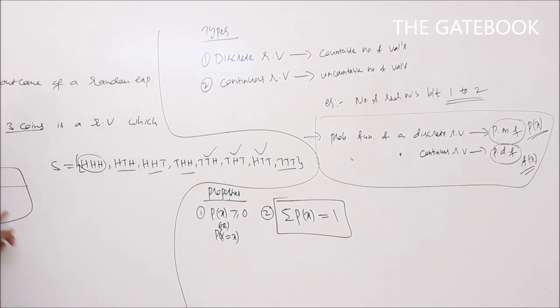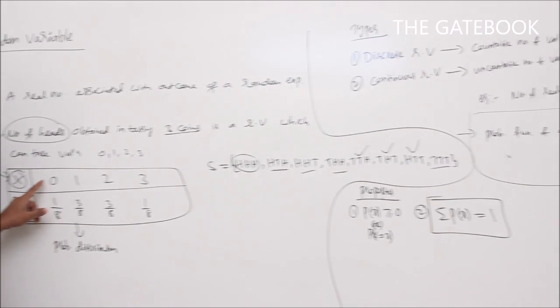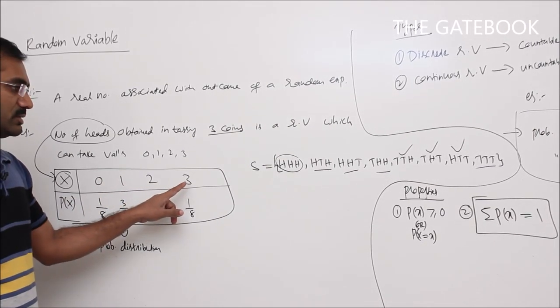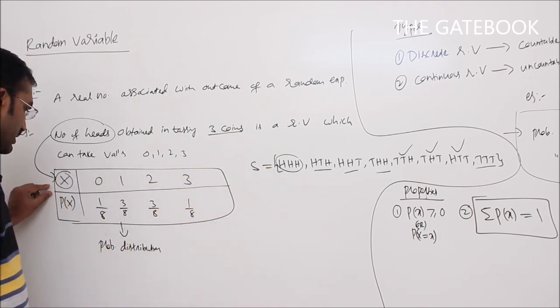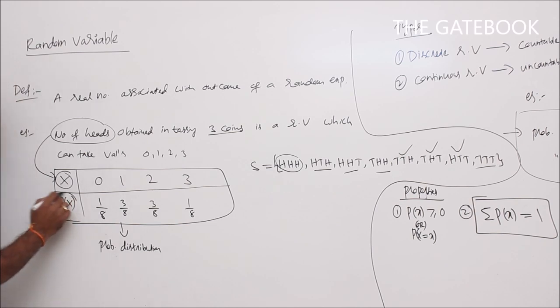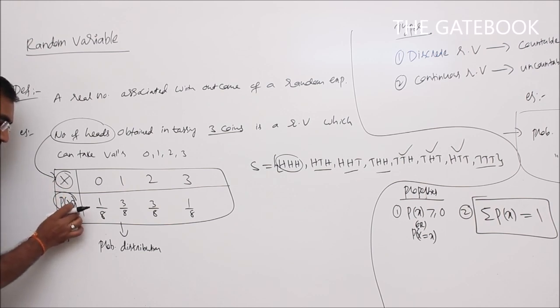See here, I have already given this example: the number of heads obtained in tossing 3 coins, where X indicates a discrete random variable. Here X takes 0, 1, 2, 3. Whenever it is a discrete random variable, the corresponding probability function P of X is called the PMF, the probability mass function.